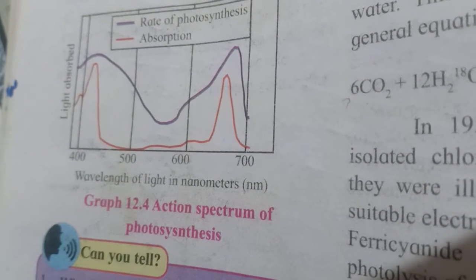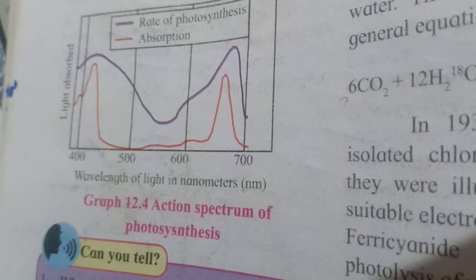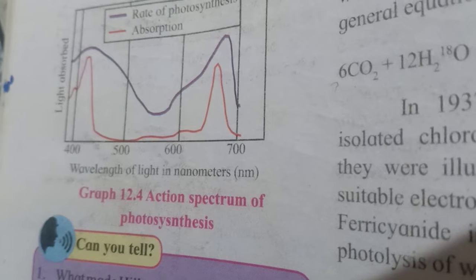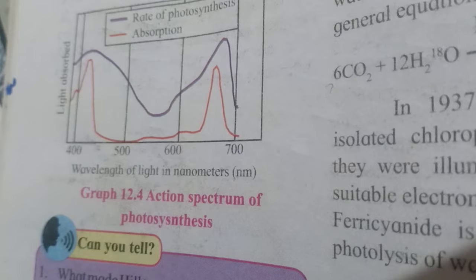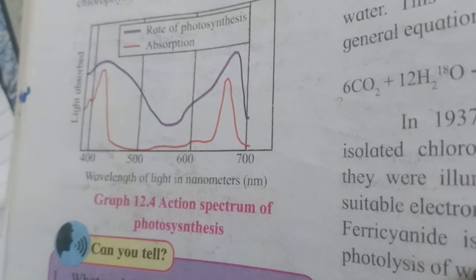Whereas the action spectrum, look here in that diagram. The wavelength of light in nanometer is drawn on the x-axis and light absorbed on the y-axis. The rate of photosynthesis is shown as a blue line, and absorption is shown as a red line. The red line shows how much light is absorbed at different wavelengths, whereas the blue line shows the rate of photosynthesis at the respective wavelength. The rate of photosynthesis shown here is called the action spectrum.